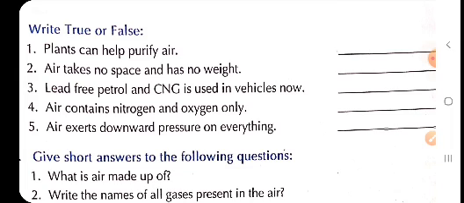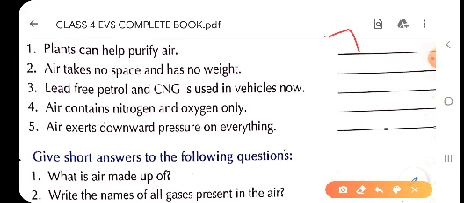That is why we need to plant more and more trees. We need to grow more and more trees, and we should stop cutting down the trees. So, children, plants are the one which produce oxygen, and oxygen is one of the parts of air which purifies the air. So, the first statement, plants can help purify the air, is true. So, here you will write true, T-R-U-E, true.